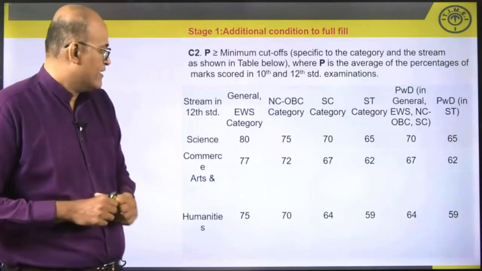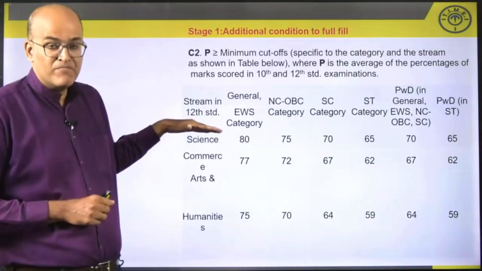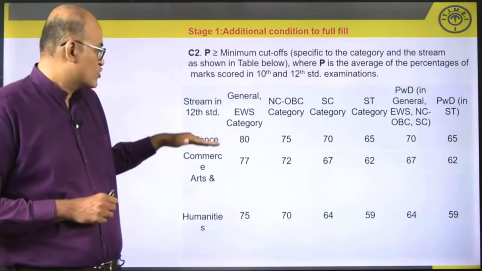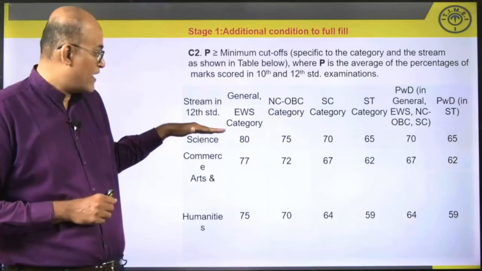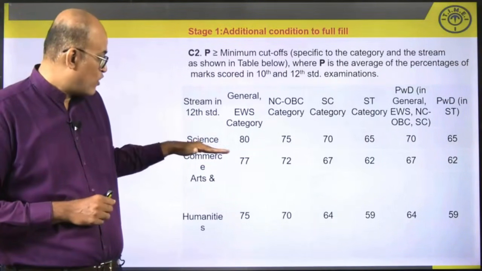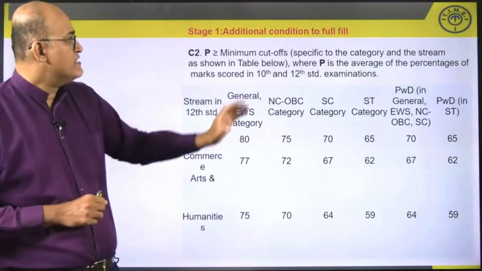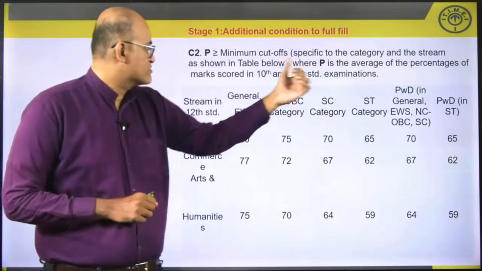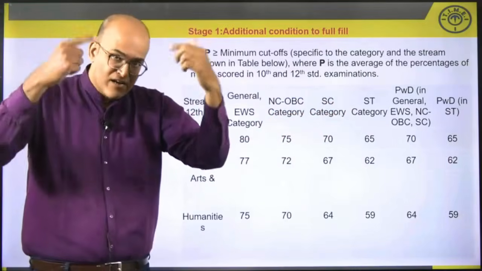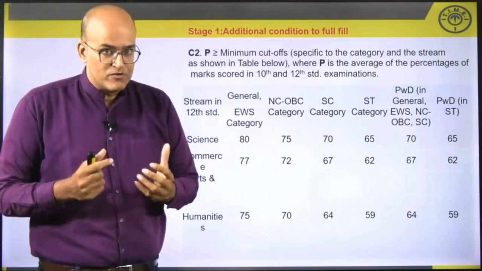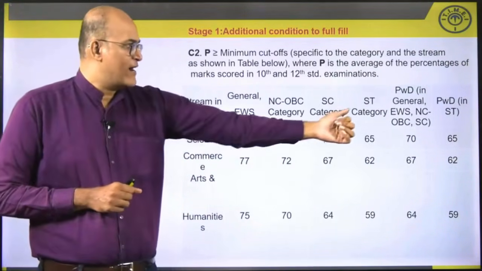What is that requirement? As you can observe on your screen, they have classified the students based on your stream in 12th standard. People who belong to science are in a separate group with separate required percentages, then commerce, and arts and humanities. 3 groupings have been created. Now, they will take the average percentage of your 10th and 12th exams. So it's not 12th alone, it is 10th and 12th together. They are going to take that average percentage, and then of course they will have a minimum required percentage.